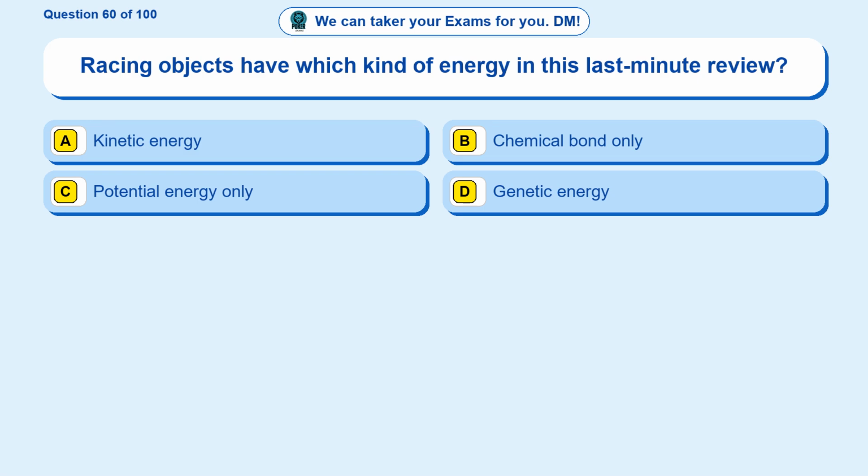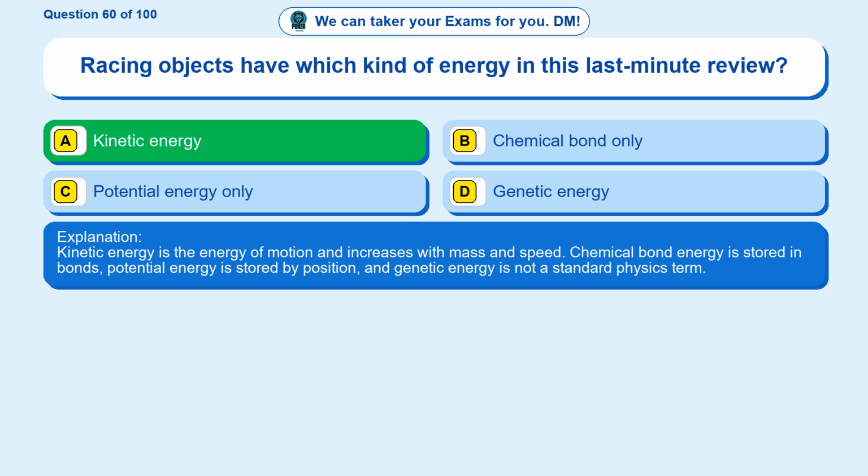Question 60. Racing objects have which kind of energy in this last-minute review? Option A, kinetic energy. Option B, chemical bond only. Option C, potential energy only. Option D, genetic energy. The correct answer is option A, kinetic energy.